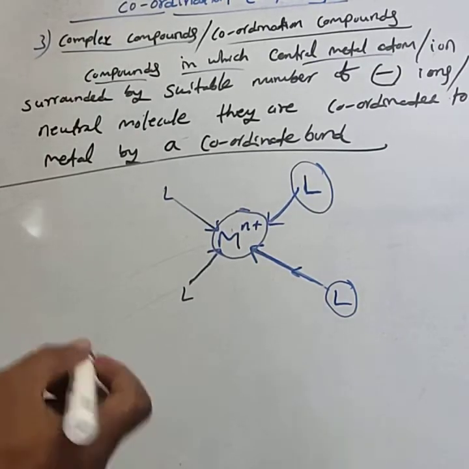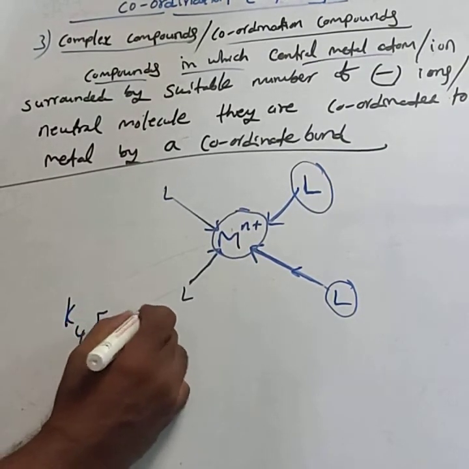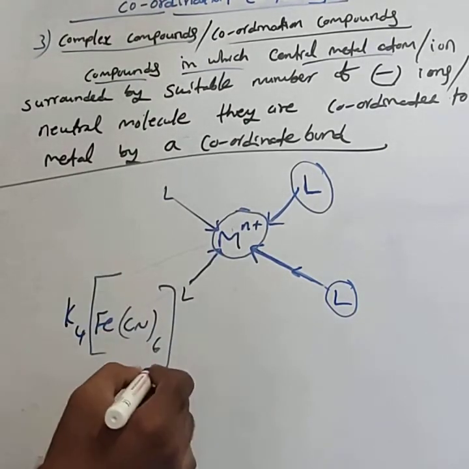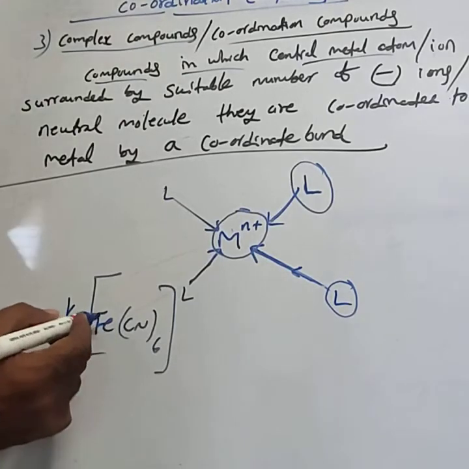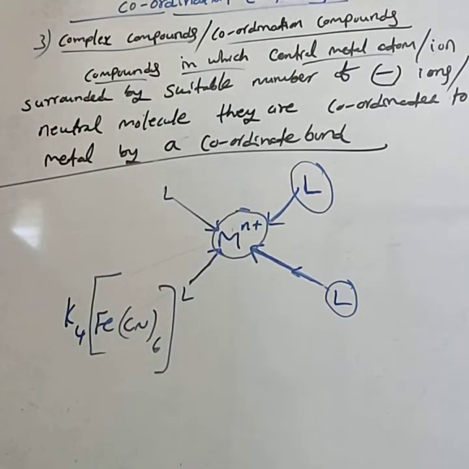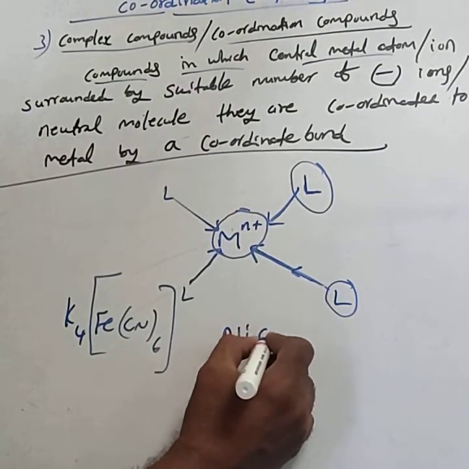For example, you take K4[Fe(CN)6]. You have to represent the metal and negative ions in a square bracket. Then Ni(CO)4.